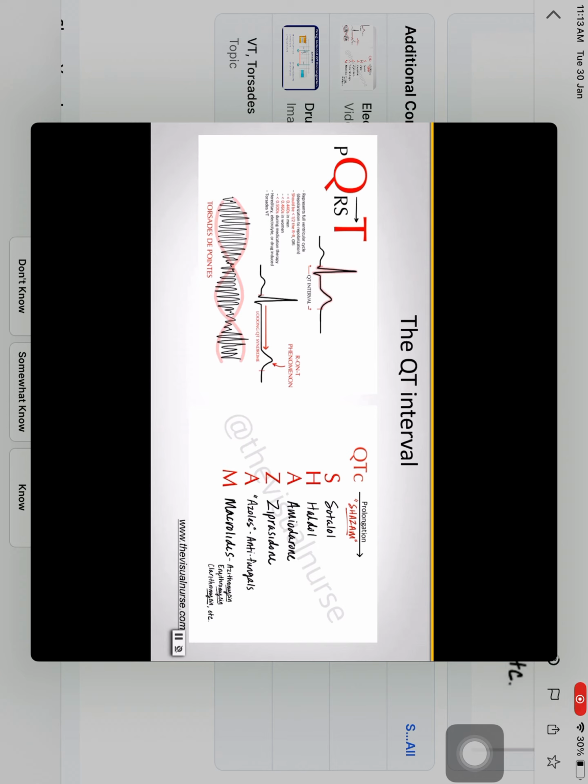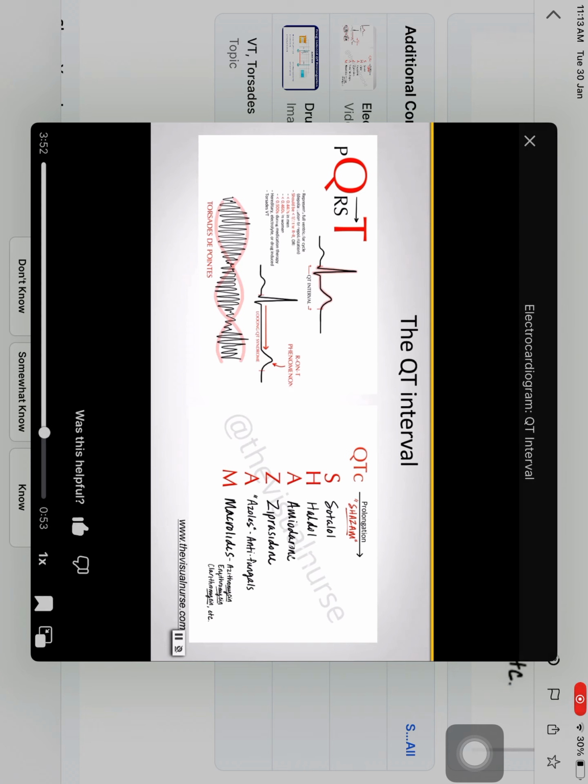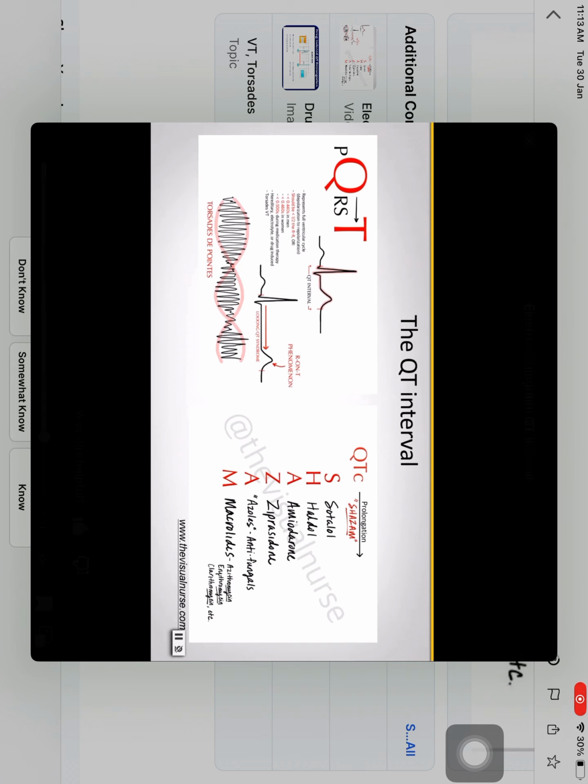So our take-home points for the QT interval are: the QT interval represents a single ventricular cycle of contraction and relaxation. Remember, the QT interval should be one of two measurements. Number one, it should be less than half of the R to R interval, remember, from ventricular contraction to the next ventricular contraction.